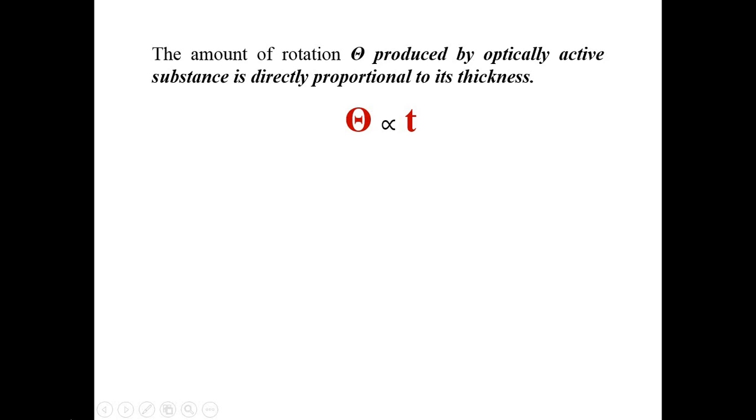Okay, so this we have seen. If we are talking about a solid optically active substance, then the angle of rotation will be directly proportional to T, the thickness of the substance. The same will be there for liquid materials.